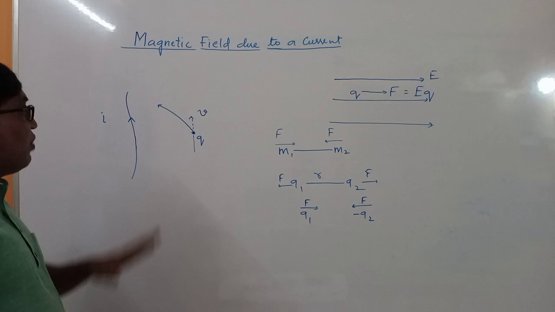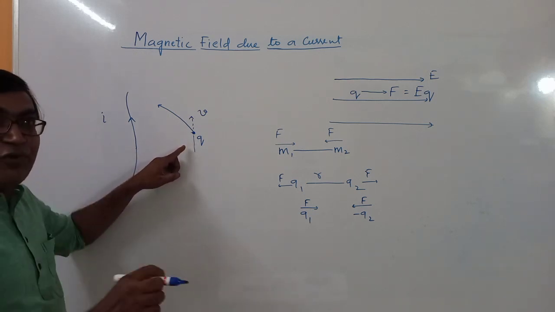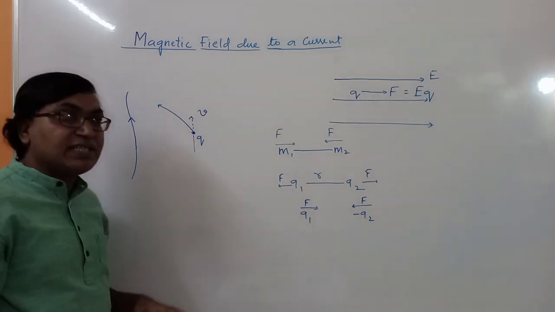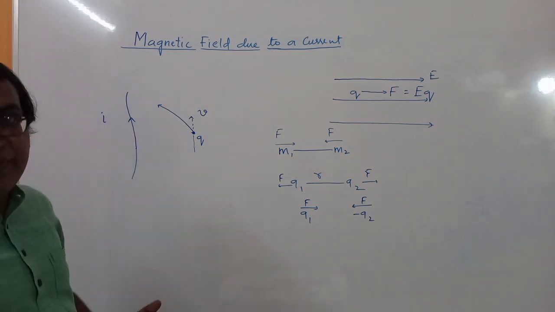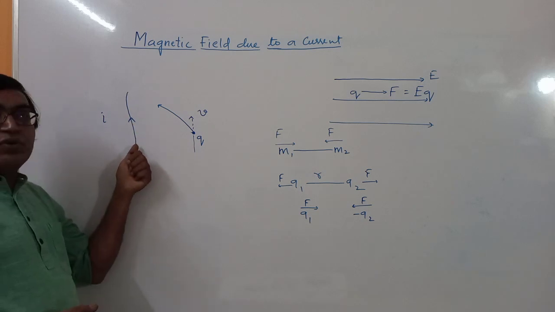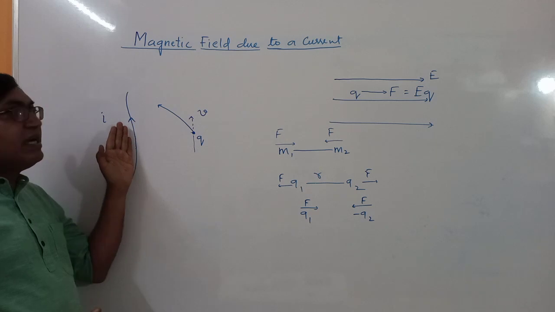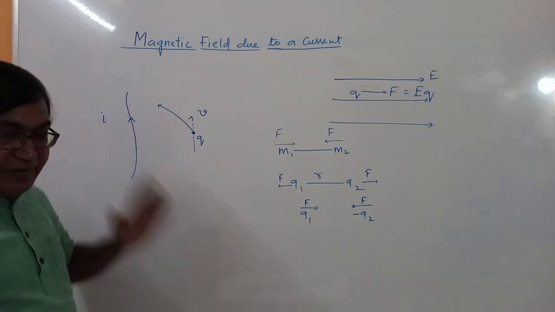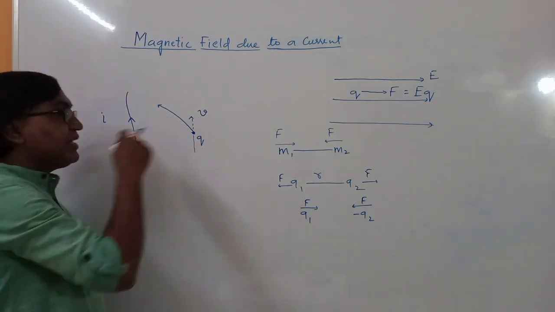So the observation was that a magnetic field will apply a force on a moving charge, or in other words we can say a moving charge will produce a magnetic field. ये जो current है, it is due to movement of charges. So the charge is moving, so current is produced, and this moving charge is producing some magnetic field at this point. So now what is the direction of the field here?